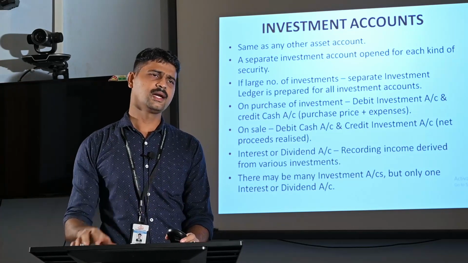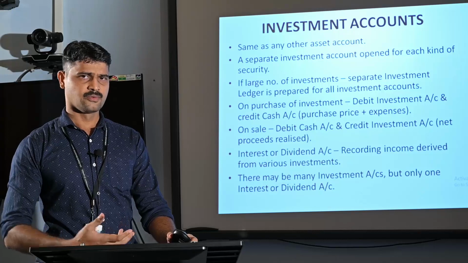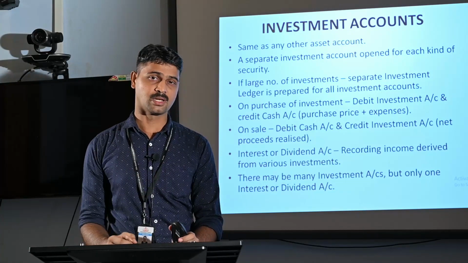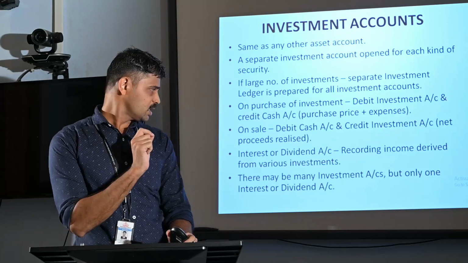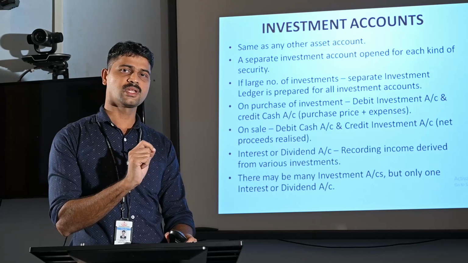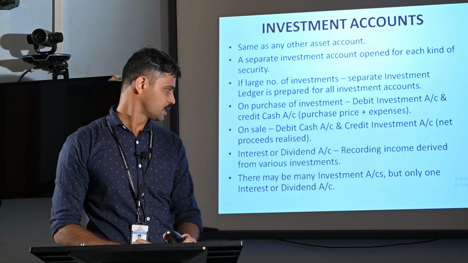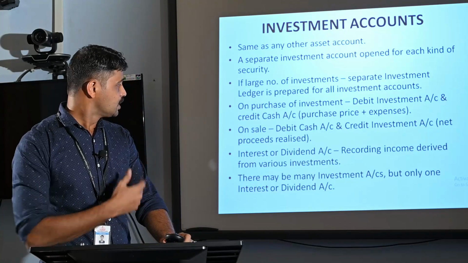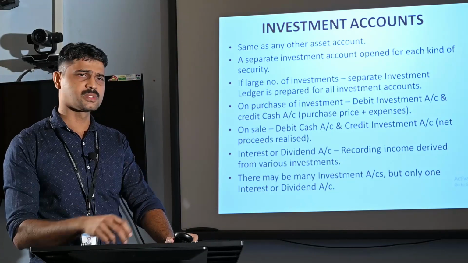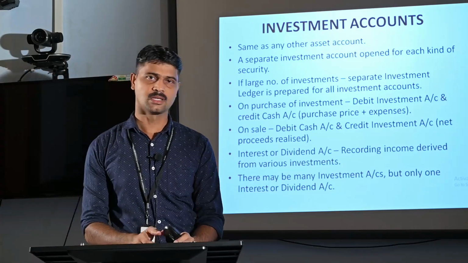There may be many investment accounts, but only one interest or dividend account. As we discussed earlier, if we have a lot of investments, for each and every investment we have to keep a separate investment account. But one interest or dividend account is required to record the interest or dividend income from any type or any number of securities. That's the case of the interest or dividend account. So broadly we can say we have two types of accounts here, an investment account and an interest or dividend account.